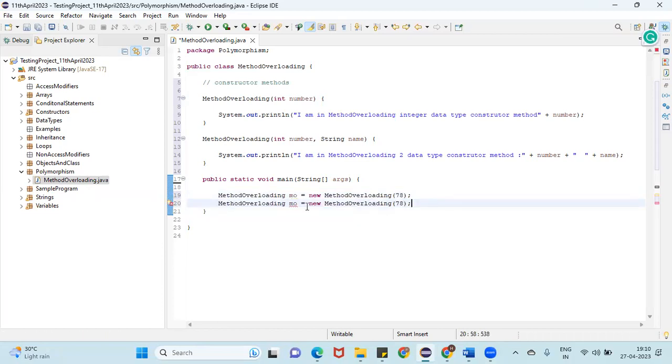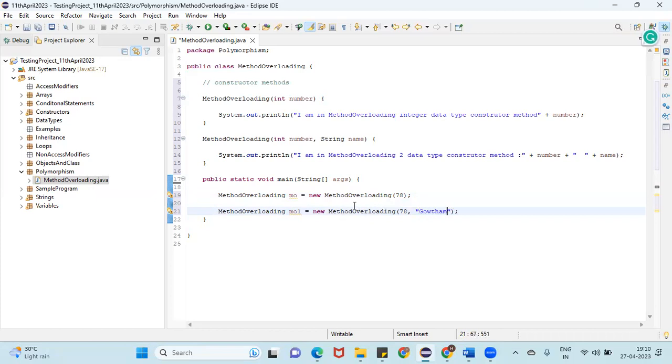So let me copy this one. Now I'm going to change this one and create another object as well. Here, along with the integer, I'm going to pass Gautam as well. If I call this particular method, which constructor method will it call, guys?